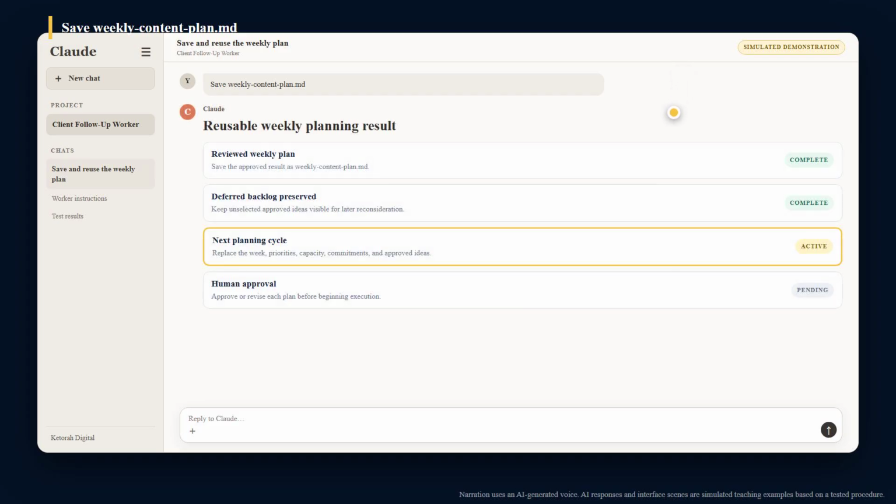After review, save the result as weeklycontentplan.md. Reuse the same worker for the next planning cycle by replacing the week, approved ideas, capacity, commitments, priorities, deadlines, dependencies, and constraints. The worker creates a planning recommendation only. The final status remains pending human review until you approve or revise the plan.